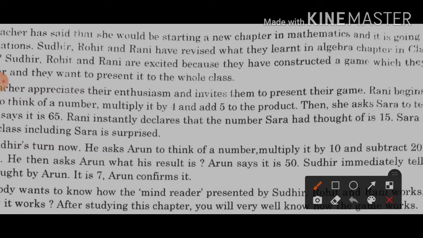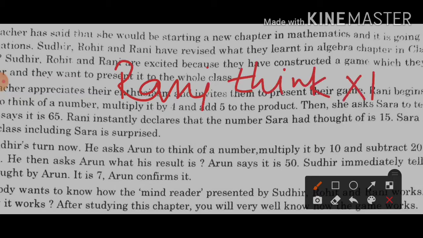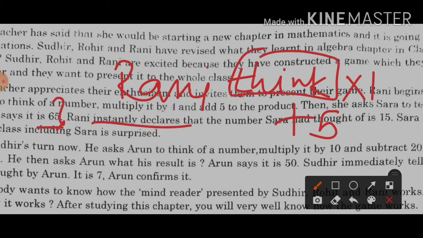So Rani told Sara to think of a number, multiply it by 1 and then add 5, and Sara said it is 65. So Rani told her that the number she thought of was 15. Sara and the whole class were surprised that Rani could say that the number she thought of was 15.